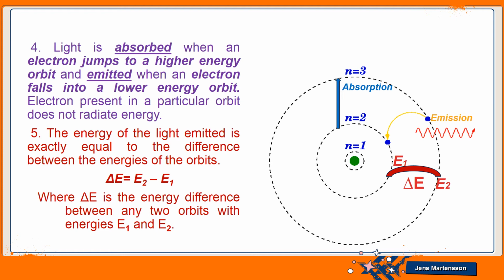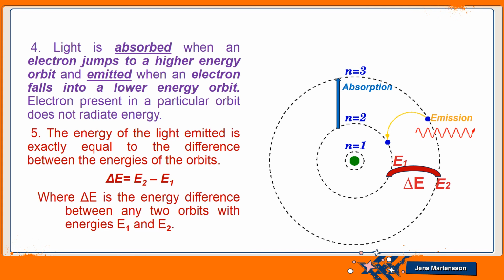Bohr says that each orbit has a fixed energy value. The energy of each level is fixed, so when electrons are revolving in their fixed orbits, they have fixed energy. Their energy does not change. But when the electron changes orbit, jumping to a higher or a lower orbit, energy changes take place. You can see this clearly in this picture. Here the energy levels are given, n1, n2 and n3. These are three orbits and three different energy levels.